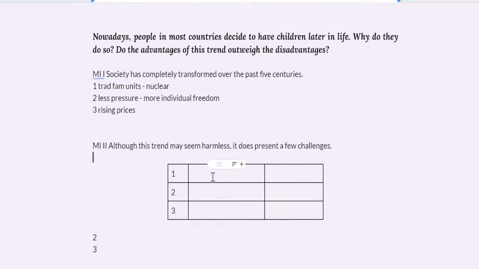There we go. Okay, so one benefit is that I think people have kids. I don't know. That's not very good. I'm just going to write down the disadvantages first. Economies suffer. That's a big one.